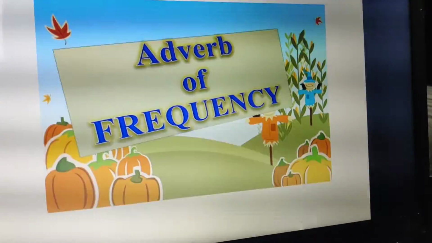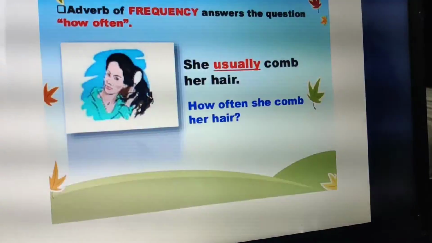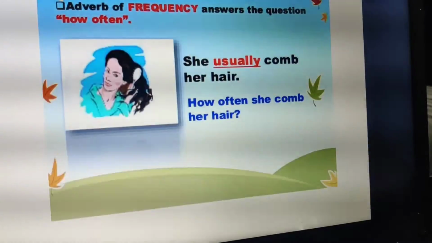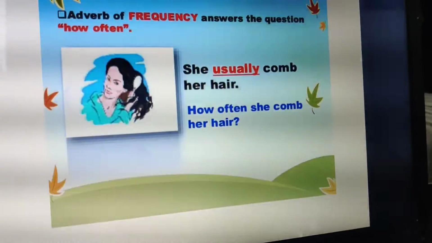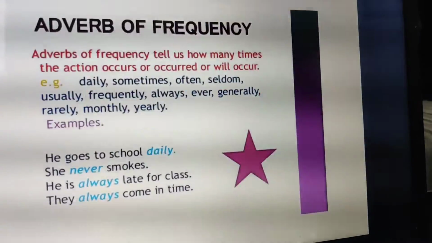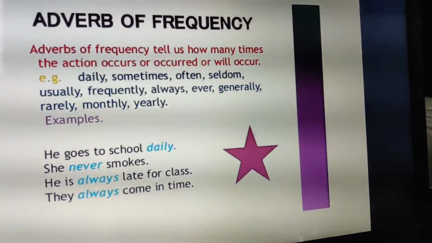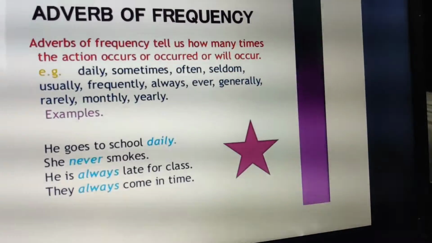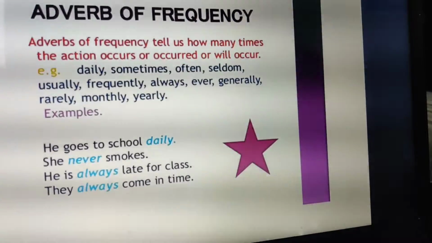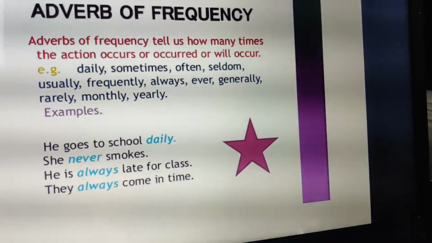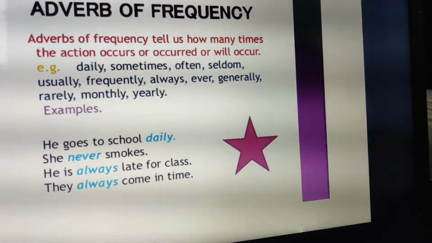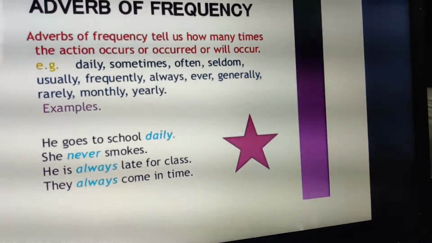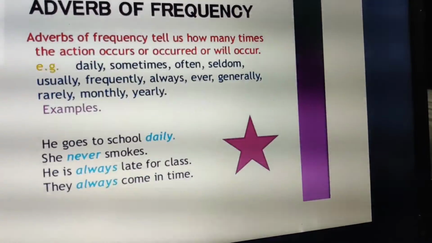Next is adverb of frequency. It answers to the question how often. For example, she usually combs her hair. How often does she comb her hair? Usually. Right? So that is the adverb of frequency, because it answers to the question how often. So it tells how many times the action is being done, right? Like daily, sometimes, often, seldom, usually, frequently, ever, always, rarely, monthly, yearly. Like she never smokes, right? He goes to school daily. Now daily, never. These are all adverbs of frequency. Clear? Because they answer to the question how often.